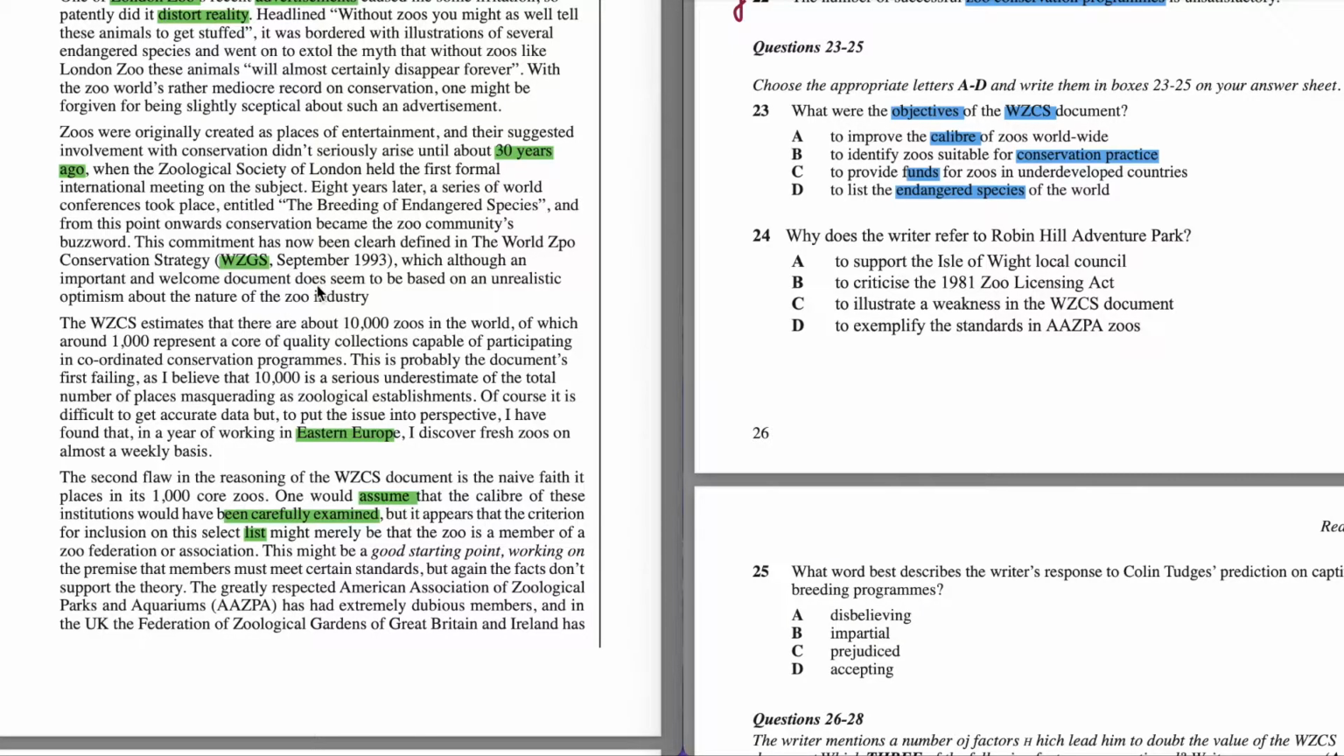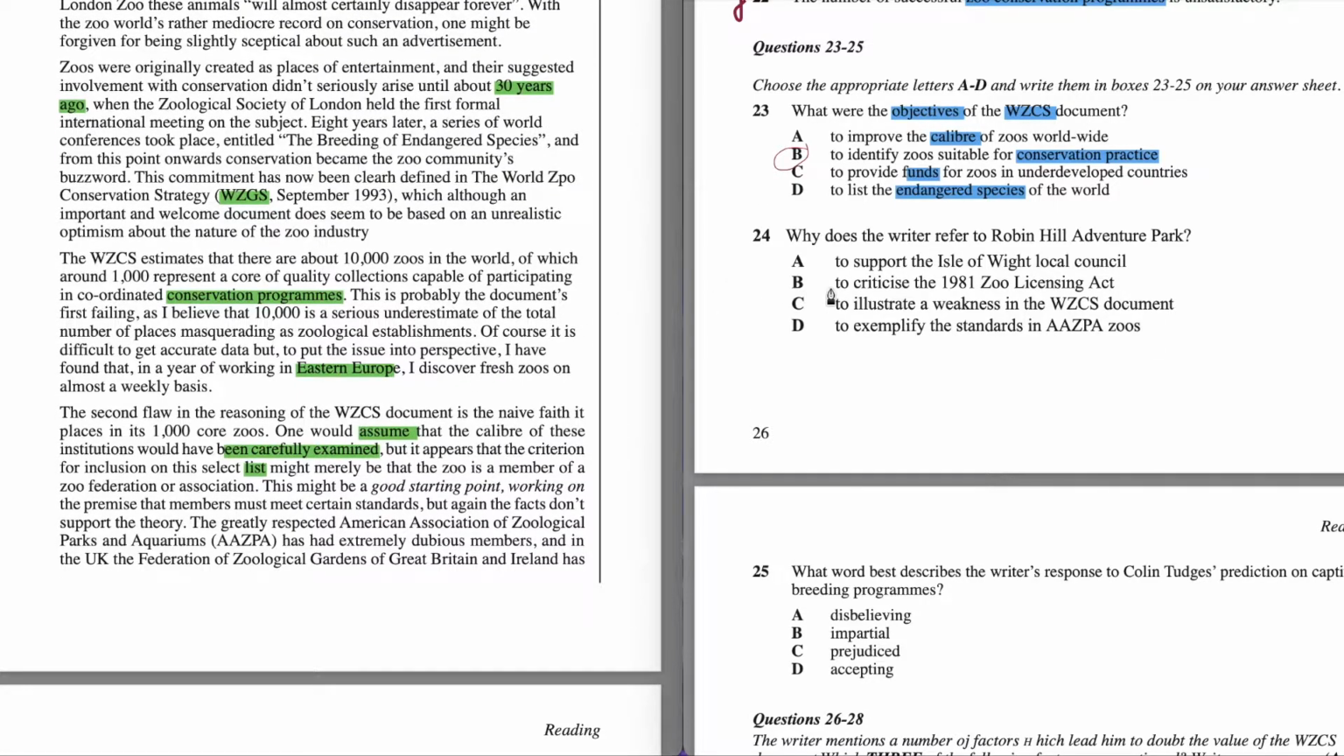They mention this program here, and in the first paragraph they were talking about this program itself, and it says about these conservation programs here in the second paragraph. So let's read this sentence. The WZCS estimates that there are about 2,000 zoos in the world, of which around 1,000 represents a core of quality collections capable of participating in coordinated conservation programs. So the answer to question 23 is going to be B, to identify zoos suitable for conservation practices, these conservation programs.